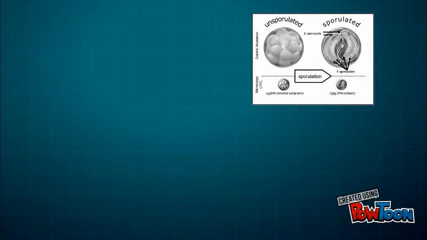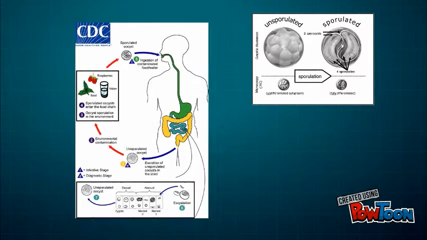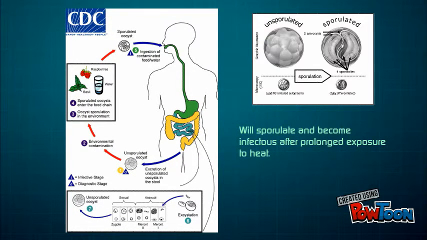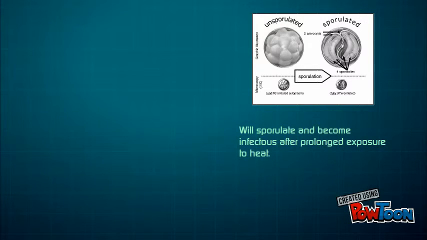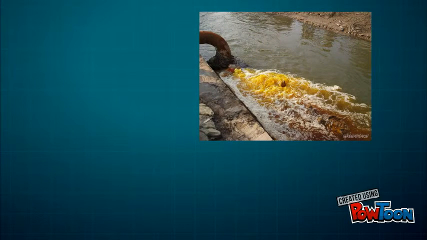Sporulated oocysts ingested by the host cause cyclosporiasis by affecting the epithelial lining of the small intestine. After Cyclospora undergo their life cycle in the host, fully mature unsporulated oocysts pass through as a bowel movement and need days or weeks at 22 to 32 degrees Celsius to sporulate and become infectious to a new host. Host-to-host transmission is unlikely.